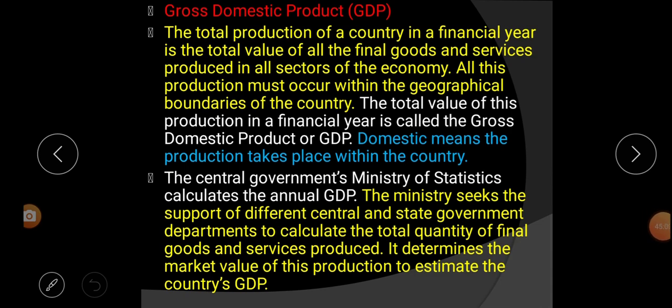Next topic is gross domestic product, GDP. The total production of a country in a financial year is the total value of all the final goods and services produced in all sectors of the country. All this production must occur within the geographical boundaries of the country. The total value of the production in a financial year is called the gross domestic product, or GDP. Domestic means the production takes place within the country.